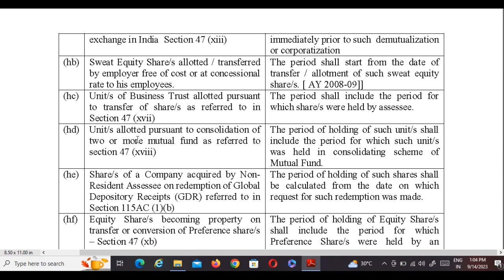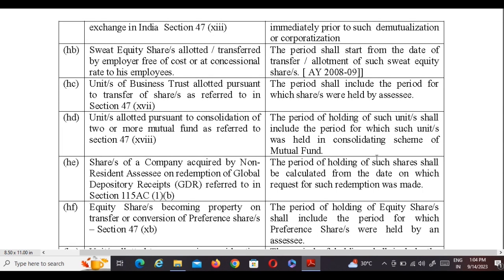Units allotted pursuant to consolidation of two or more mutual fund schemes as referred to in section 47 clause 18. The period of holding of such units shall include the period for which such units were held in the consolidating scheme of the mutual fund.